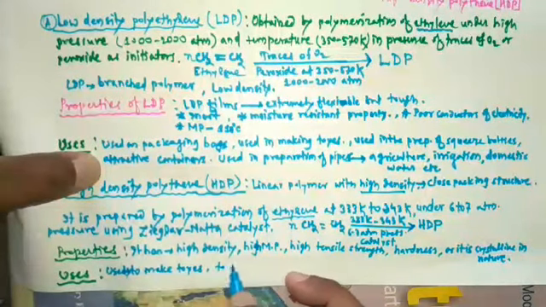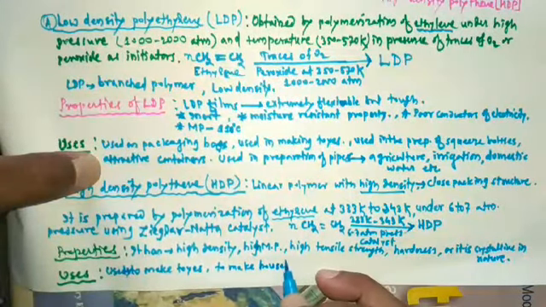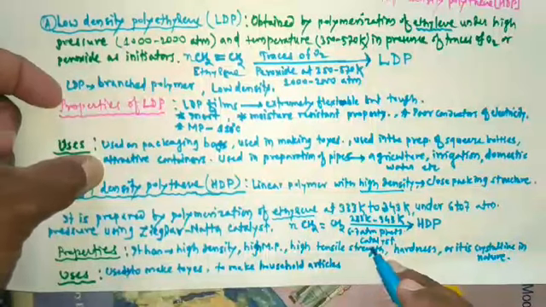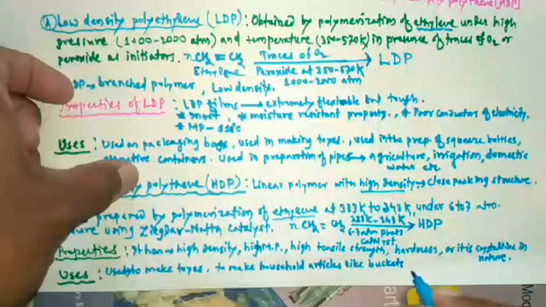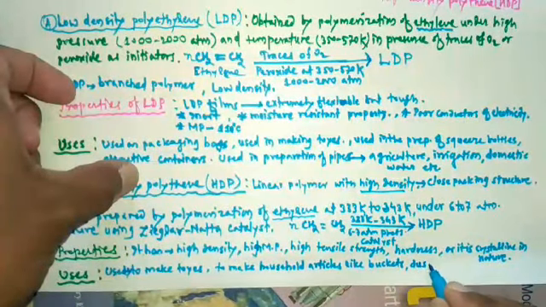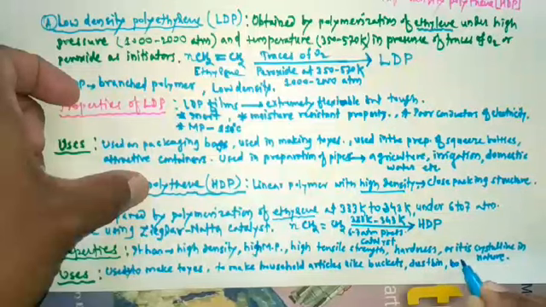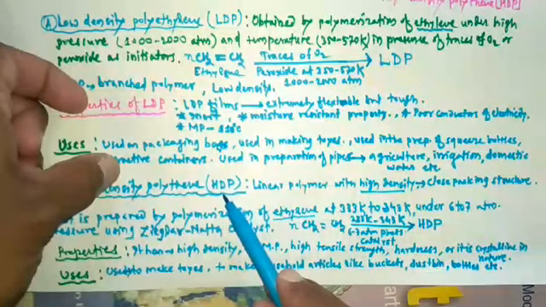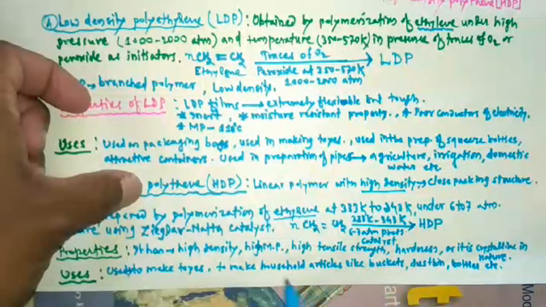Then it is used to make household articles like buckets, dustbins, bottles, etc. So high density polythene is used to make toys and household articles like buckets, dustbins, bottles, etc.